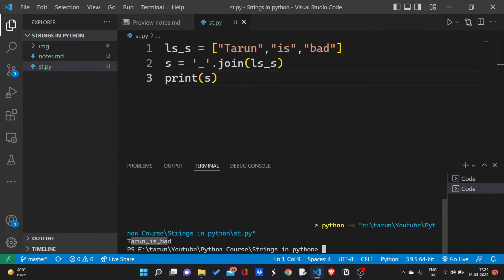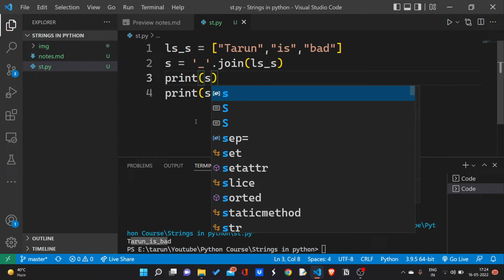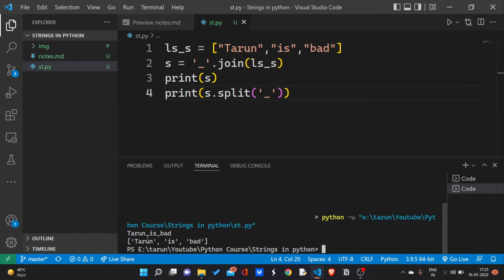I got an underscore here. If I again apply the split function on it, you will see what I'm going to get. If I print s using the split function and give the separator I used in the join function, I am going to get the list again. As you can see, I again got the list when I applied the split function on s, which means both functions work opposite to each other. This is all about split and join.